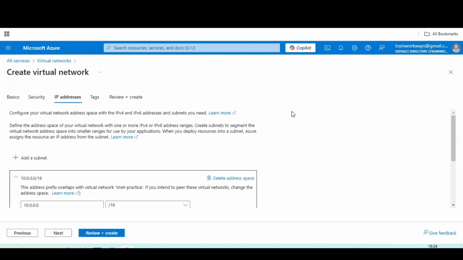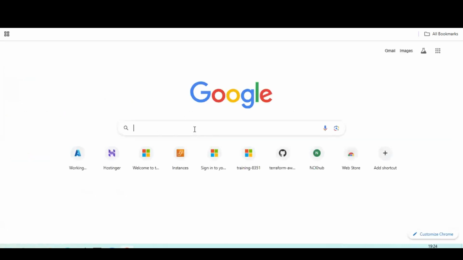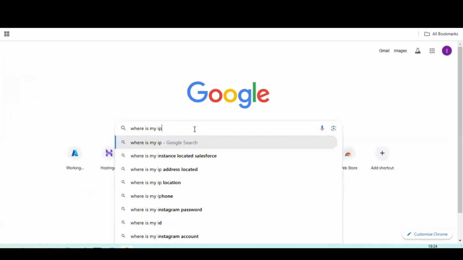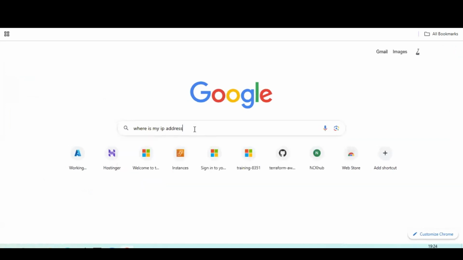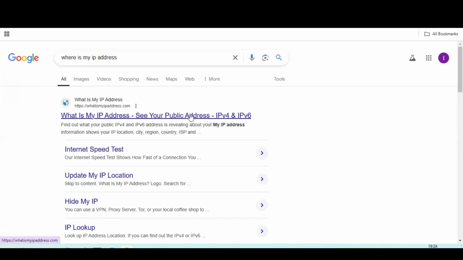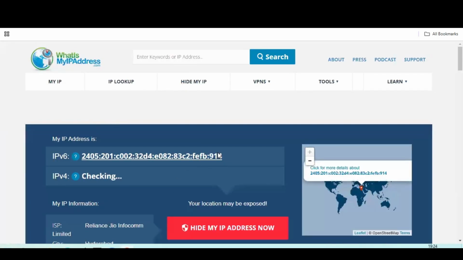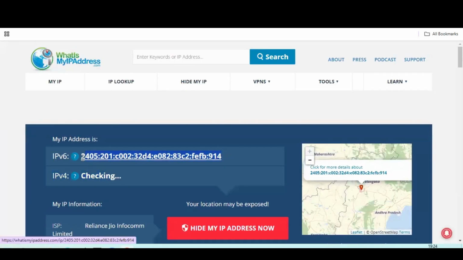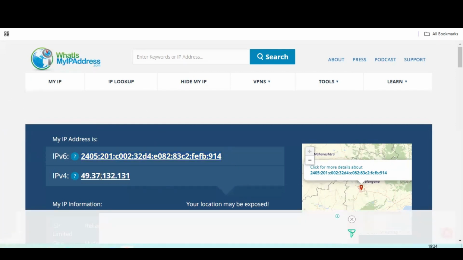Recently, you can see the geo IP address. Simply, you can search "Where is my IP address?" For example, I'm showing my IPv6 address. Sorry. So this is "What is my IP address," where you can do a check. This is my IPv6 address, which you can see designated.